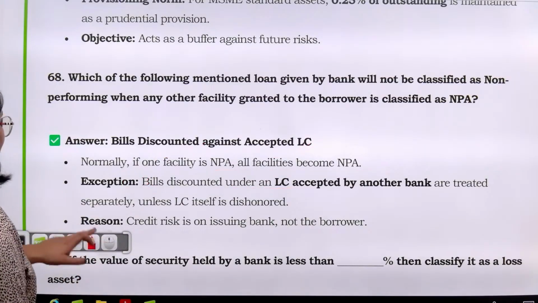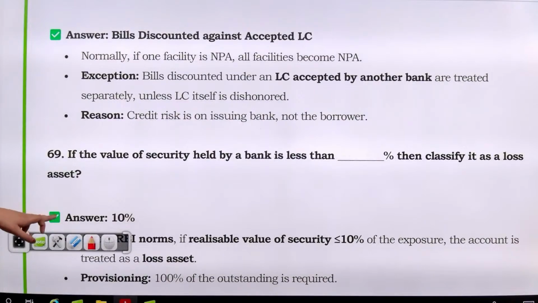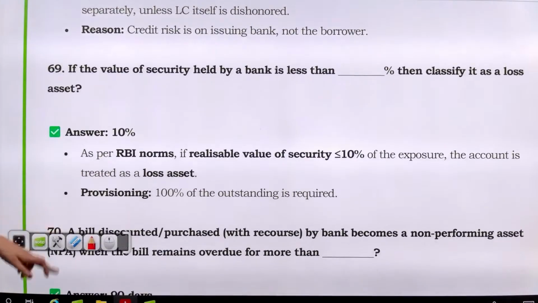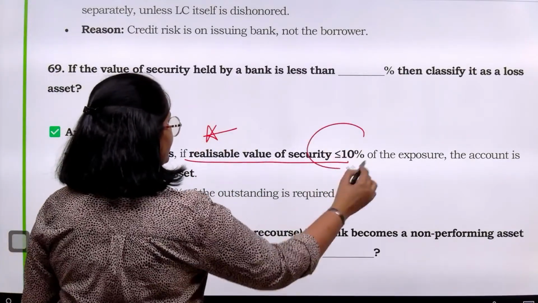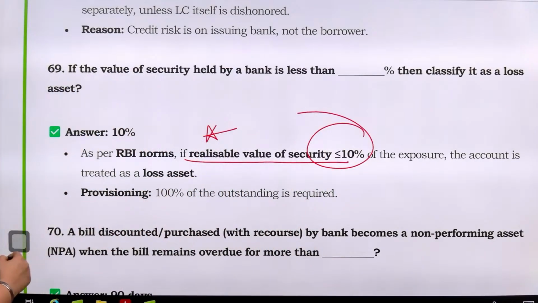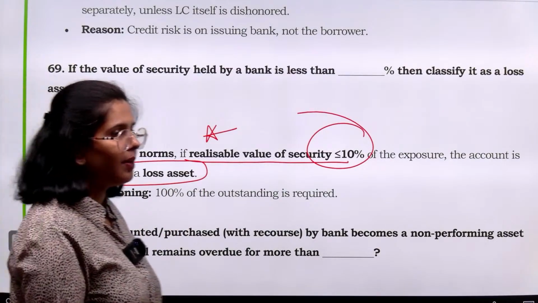ये भी आपका NPA नहीं बनेगा. Now next is, if the value of security held by a bank is less than what percentage, then we can classify it as a lost asset. So in this case, RBI says that if the realizable value of security is less than 10% of the exposure, account will be treated as lost asset. क्या मानेंगे हम account को?